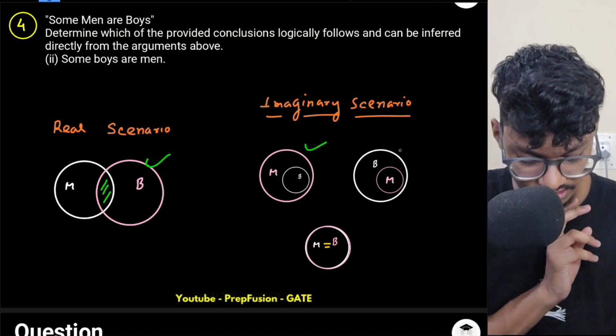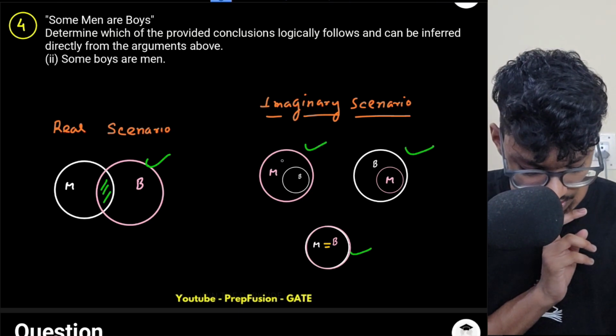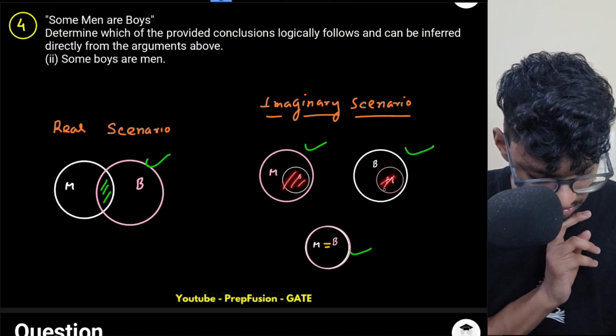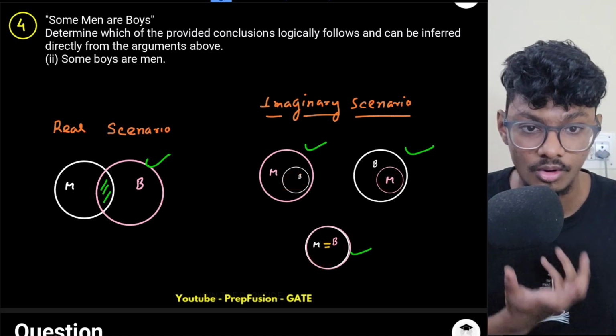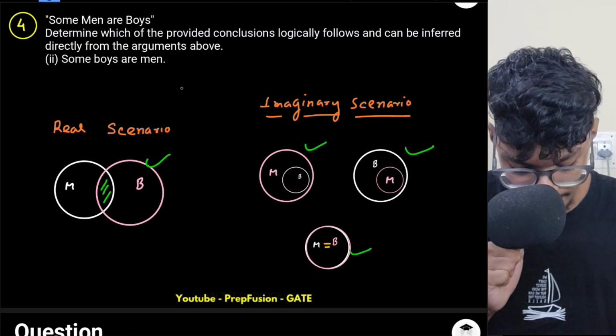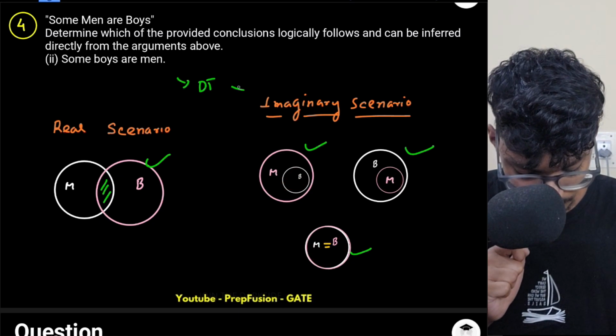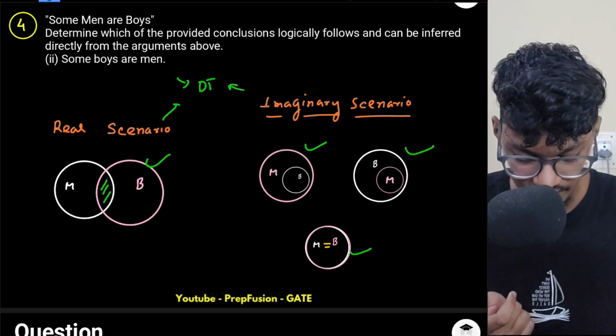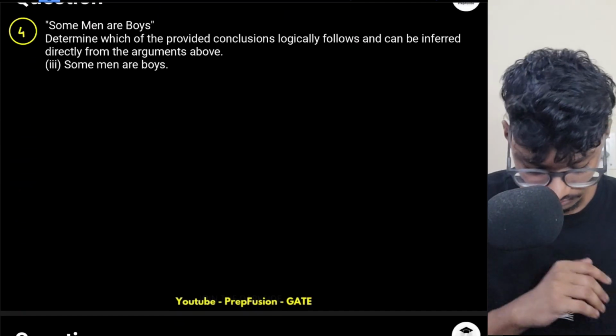There is a common region here. Yes, there is a common region here. This is the common region. This is the common region. This is the common region. All these are common regions. So this will be definitely true, because all the pictures are following the conclusion.